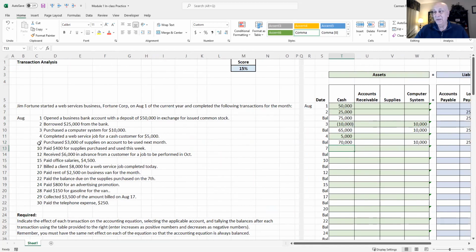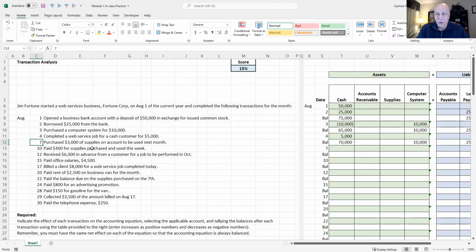On August 7th, we purchased $3,000 of supplies on account to be used next month. So we bought some supplies. We're going to put them in our storeroom, and we're going to use them next month. So we're not using them up right away. So what are those supplies? Are they an asset? Are they a liability? Or are they an equity account?